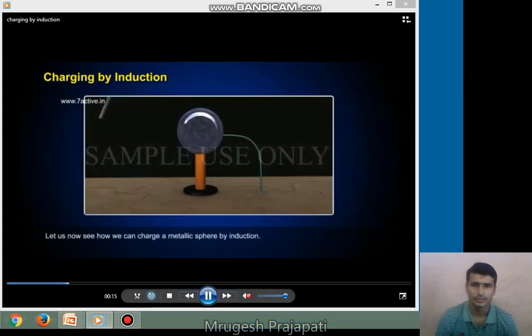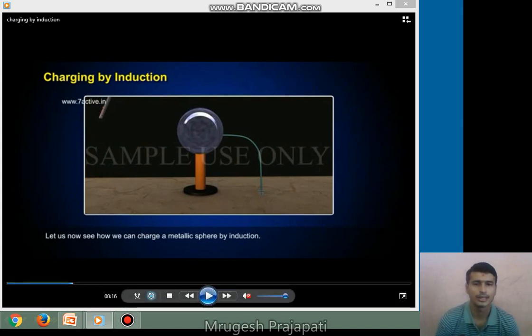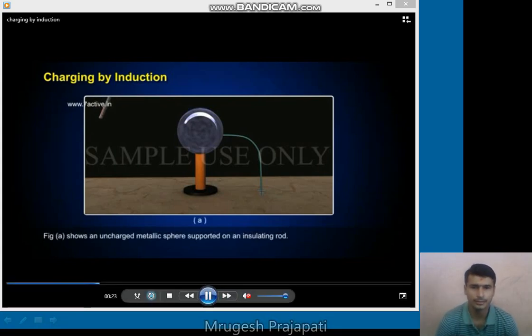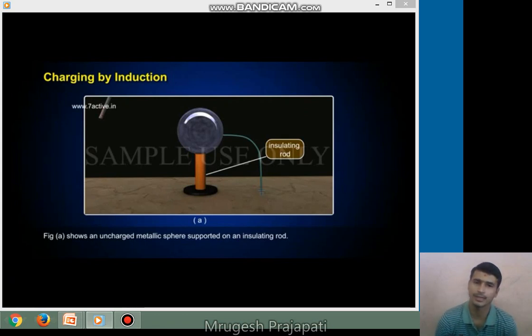So let's see how we can charge an uncharged metallic sphere using the induction method. For that, take one uncharged metallic sphere, right, and place it on an insulating rod.